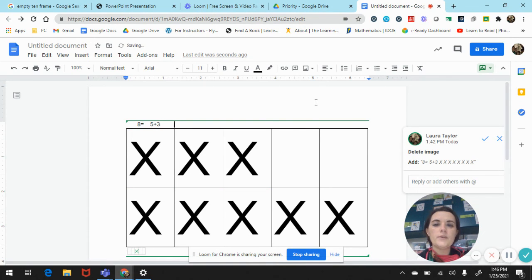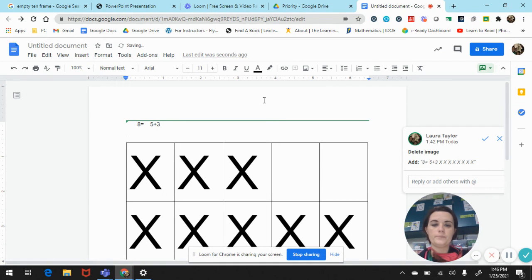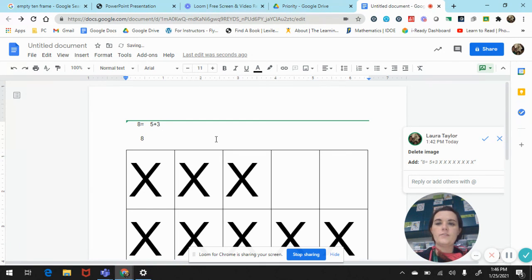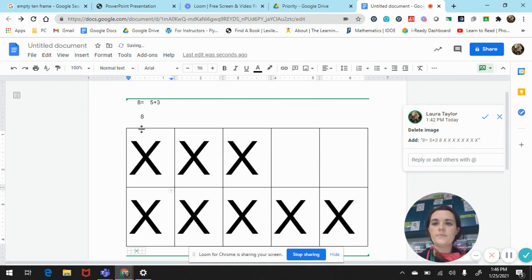So if I were going to do a number bond, my number bond would look like this. 8 would be the whole. So you have 8 here. And then what are your 2 parts? I have 5 and 3. Okay.